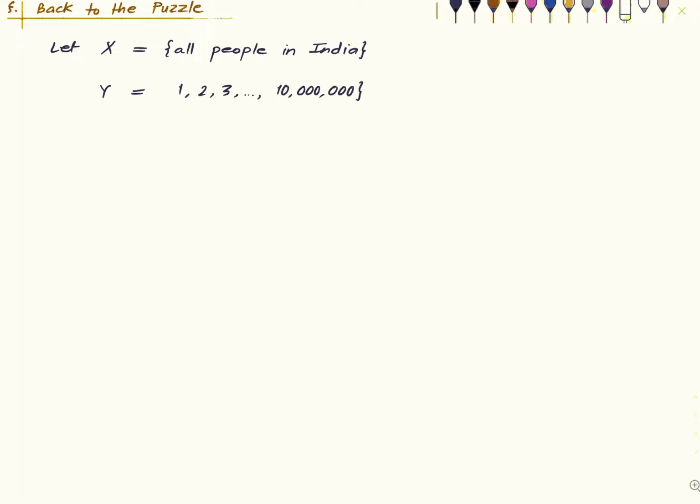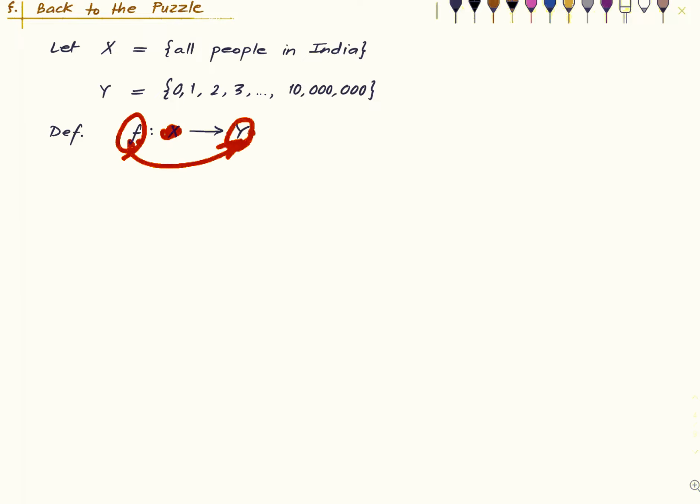I should also put a 0 here. We'll see why. So, define f from x to y as the function which counts the number of hair on the head of a given person. You pick a person, what does f do? It just tells you the number of hair the person has on his or her head.